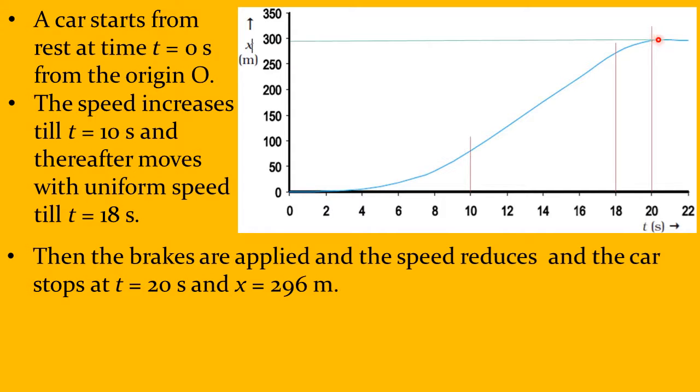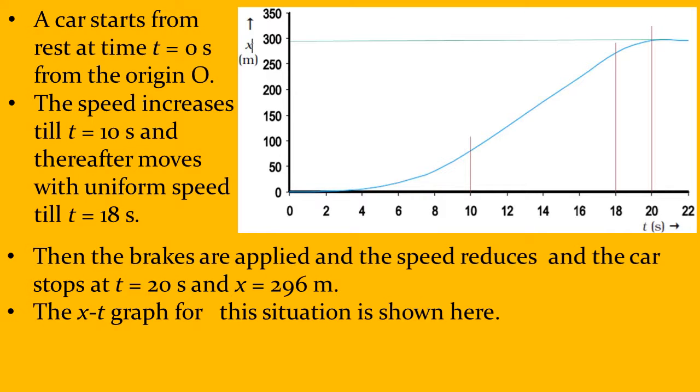You see, beyond this, the graph is parallel to the time axis. It shows a stationary object. That means the car has come to rest at t equal to 20. Now at t equal to 20, at this intersection of the graph and time axis, if I have a line drawn perpendicular to the position axis, what do I get here? The distance traveled by the car, which is 296 meters.